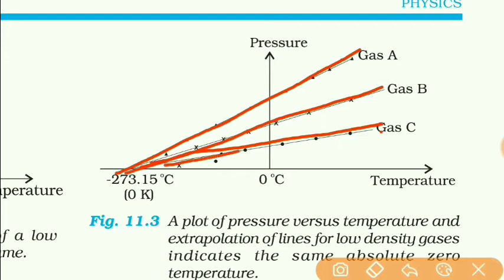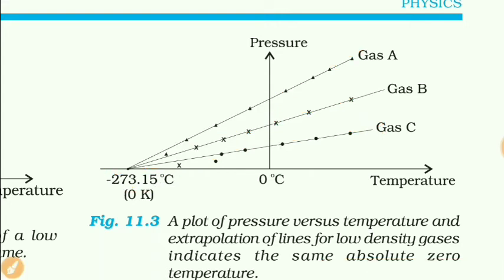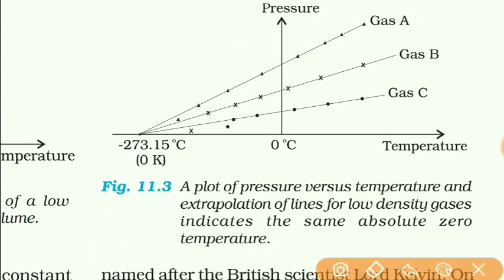But for all these gases at low density, their pressure becomes zero at this much temperature, which is known as absolute zero. Now remember students, this is the Kelvin scale at absolute zero. So this temperature at which the pressure of an ideal gas becomes zero is considered as 0 Kelvin temperature or absolute zero.